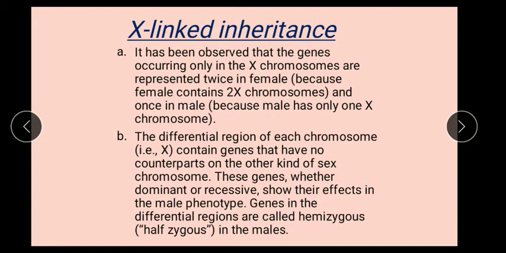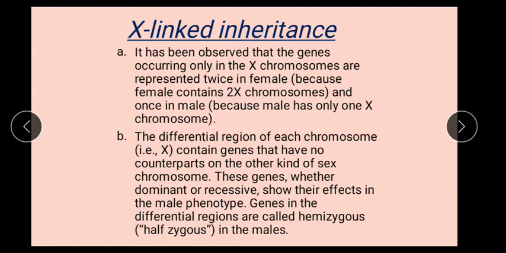Now, types of sex linkage. As we all know, there is X-linked sex linkage, Y-linked sex linkage, and XY-linked sex linkage. For X-linked sex linkage, if the sex-linked genes are tied to the X chromosome, then they are said to be X-linked genes.